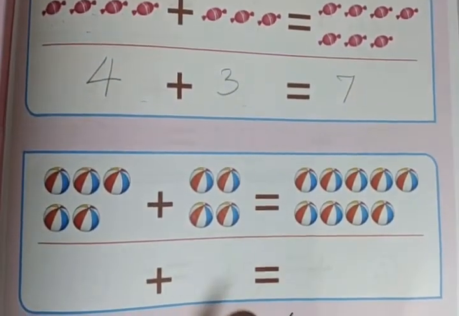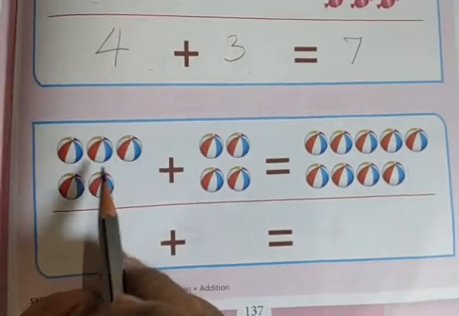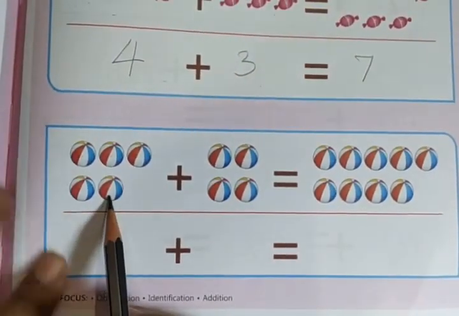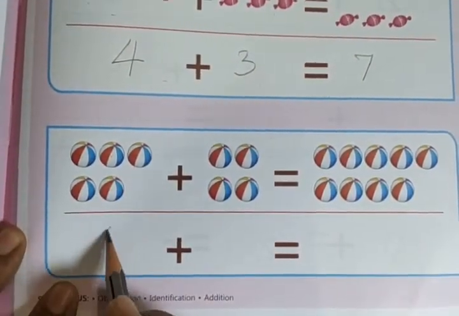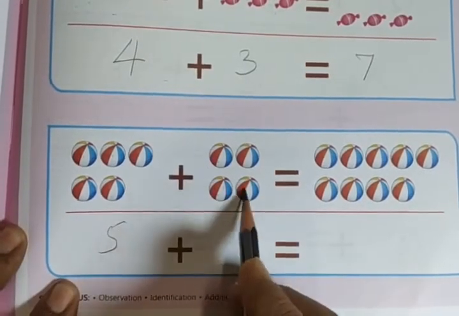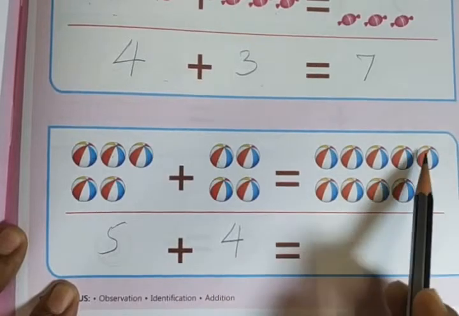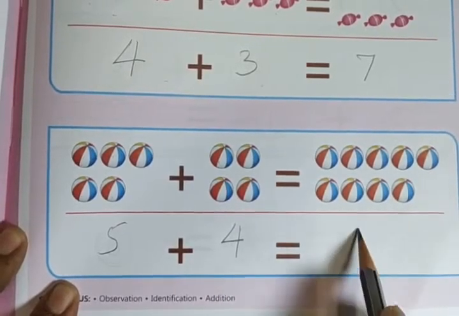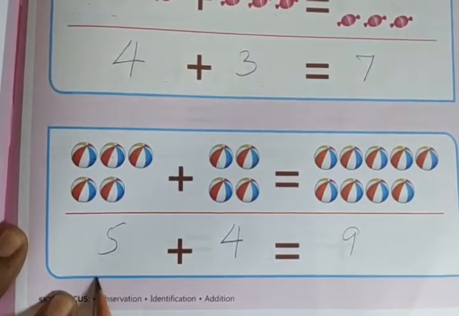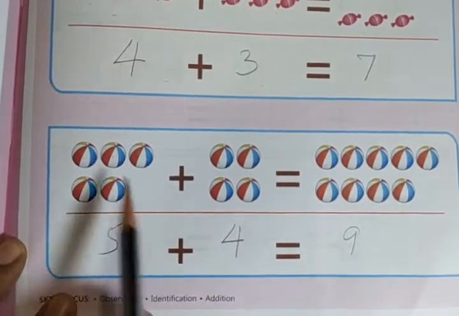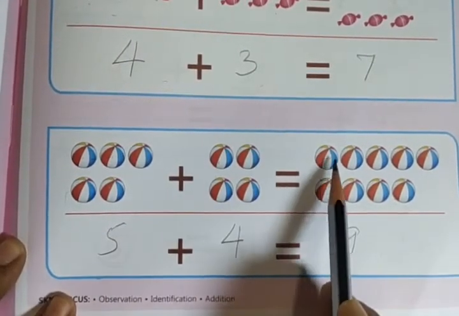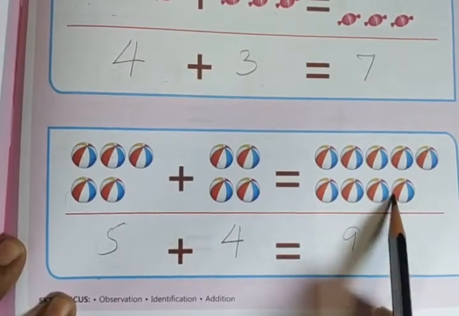Next we have 5 balls plus 4 balls, which is 1, 2, 3, 4, 5, 6, 7, 8, 9 balls. 5 plus 4 is equal to 9.